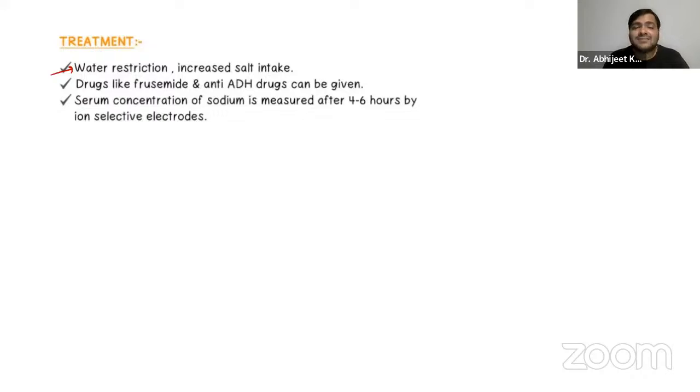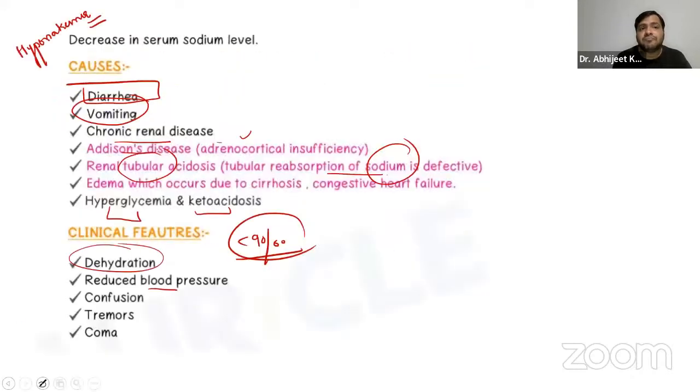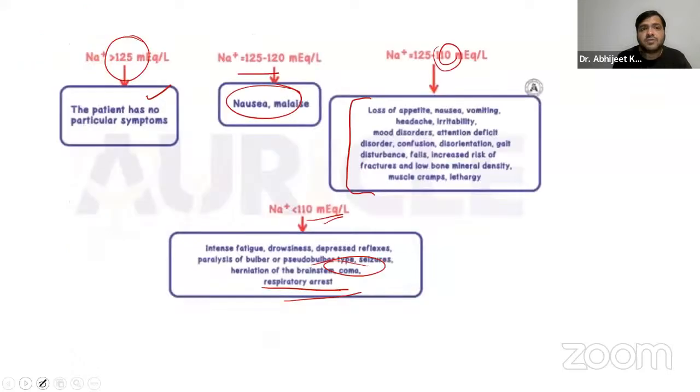So automatically this says that you have to restrict the patient's water and we have to give salt capsules to the patient. We have drugs like furosemide and anti-ADH drugs, so that can be given, and the sodium concentration is measured after 4 to 6 hours. That is one of the points on hyponatremia.